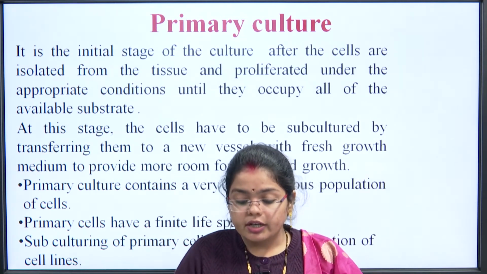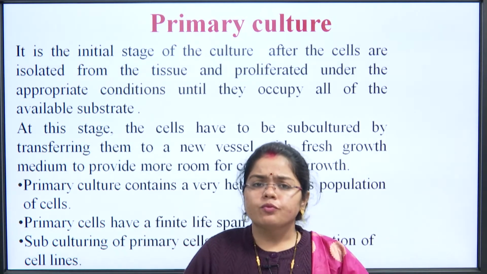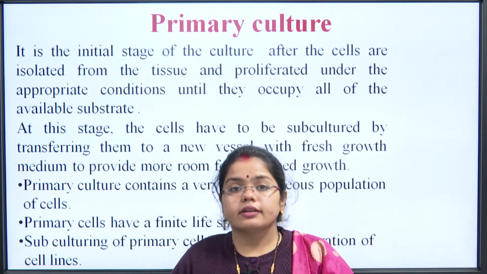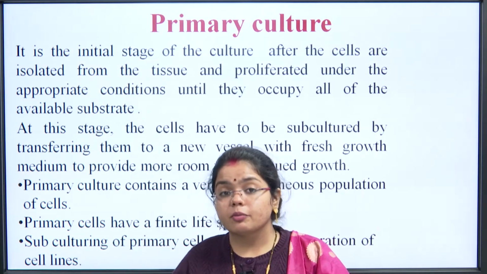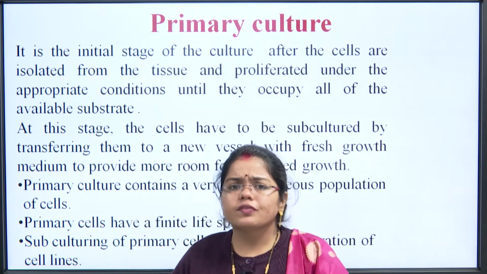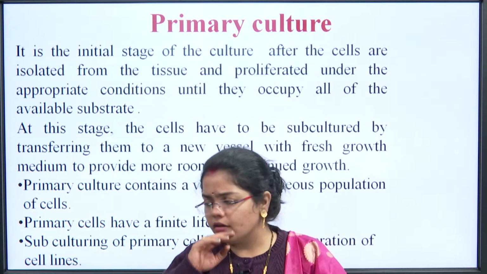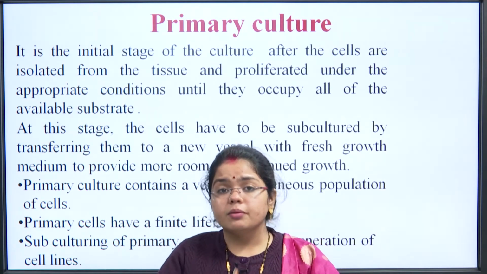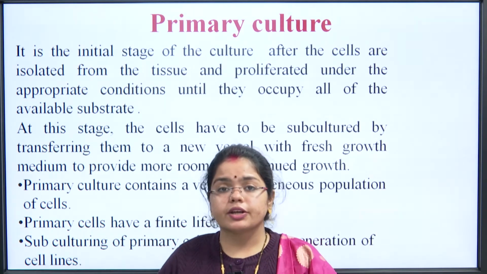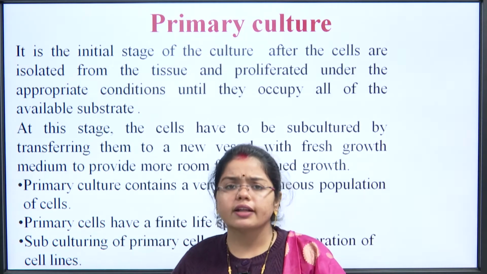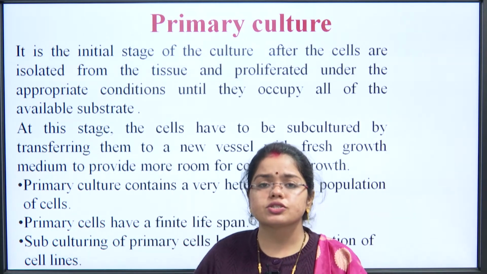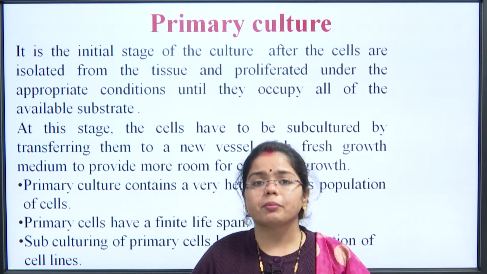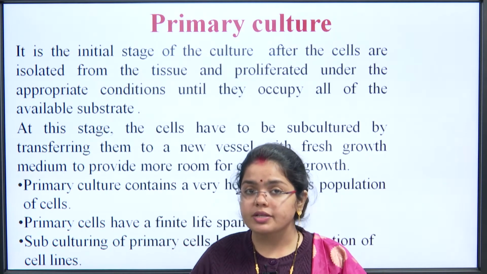Primary culture contains a very heterogeneous population of cells. Since we have drawn it directly from the organ or the tissue, the cells present in our sample that are being cultured could be a mixture of different cells, since it is a living system. It is not like there is a complete demarcation that only this cell would be present here and the other cell will not come to this place. Bodies do not have such demarcations. So, for that reason, primary cell cultures are often heterogeneous in nature. That means more than one type of cell could be there in the primary cell culture.